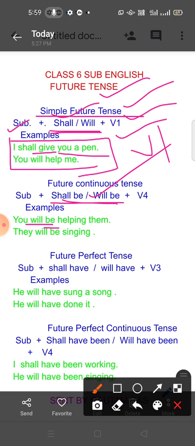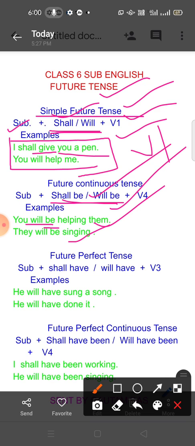I have taken will be, and after will be comes V-ing. V-ing means verb plus ing. When you write a verb, then you have to add ing. You will be helping them. They will be singing. That is future continuous tense.